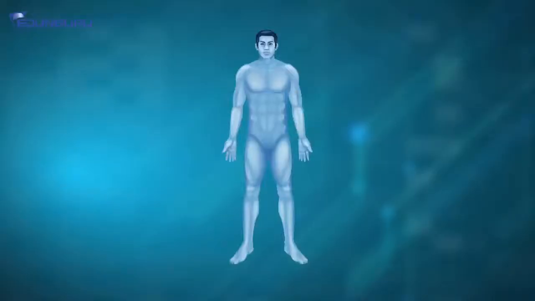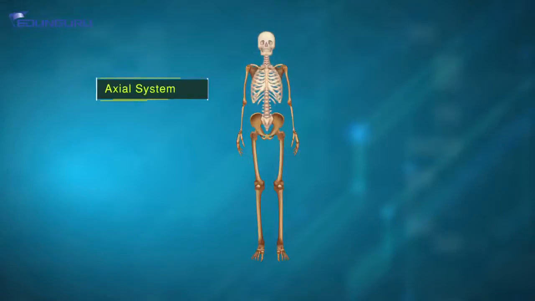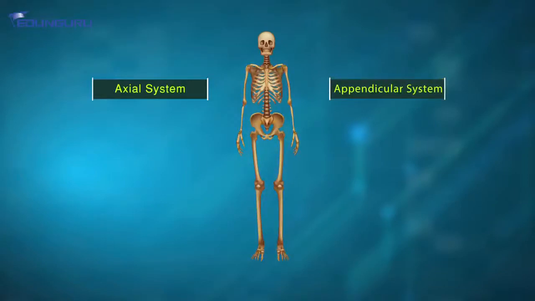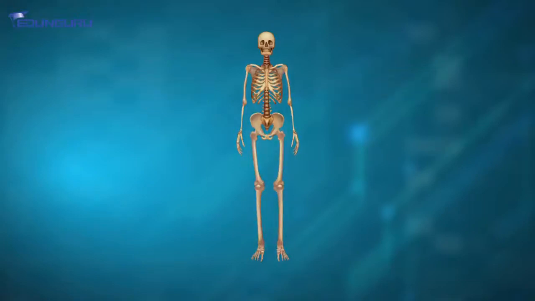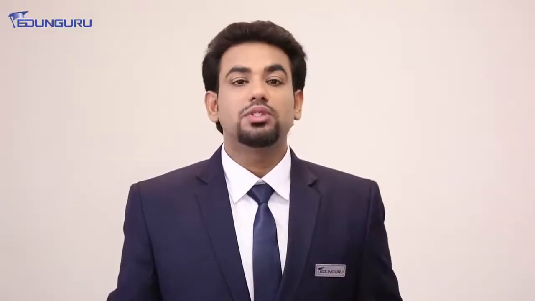Now, when we need to learn about the human skeletal system, let's take a look at how exactly we divide it. The human skeletal system is divided into two major parts. The first one is the axial system, also known as the system which forms the axis of my body, and of course the appendicular system, which consists of appendages. Talking about appendages, we have four appendages. We have hind limbs and we have forelimbs, right? These are the limbs that are part of the appendicular skeletal system.